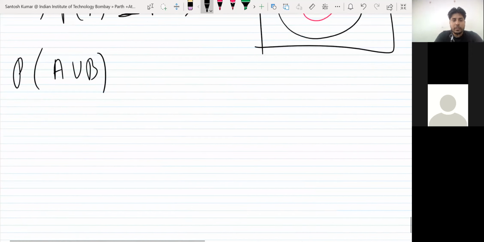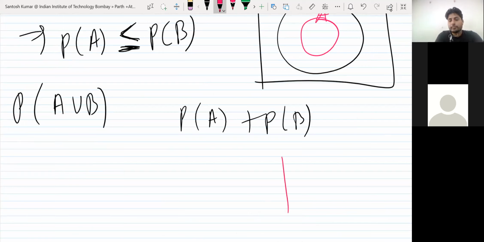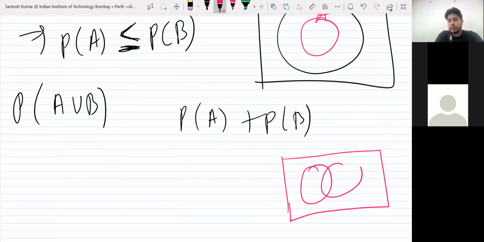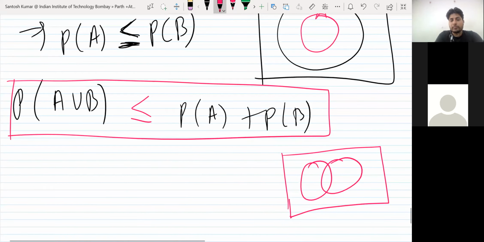Probability of A union B and probability of A plus probability of B, which one will be larger? A plus B. So if you are taking PA plus PB, you are taking more. So this is the inequality: probability of A union B is less than or equal to PA plus PB.